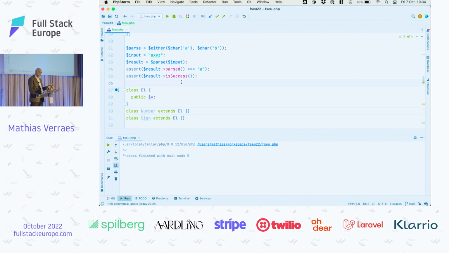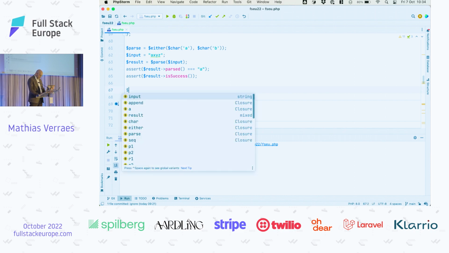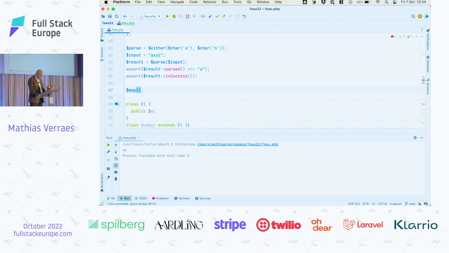So we're going to actually parse a string now into an AST, an abstract syntax tree, basically a data structure that is a bit more useful. We still lack a lot of useful tools to do it properly, but let's just see how far we can get this. The function we're still missing, the important one here, is map. What map does is it takes an existing parser. So it's again a parser combinator, right?